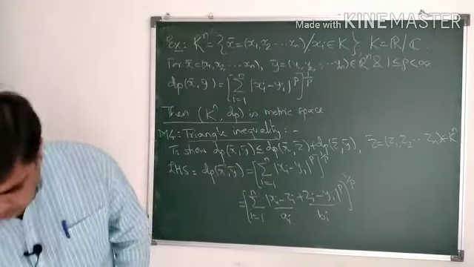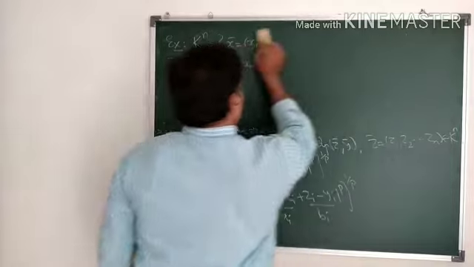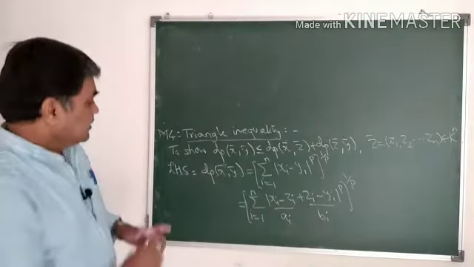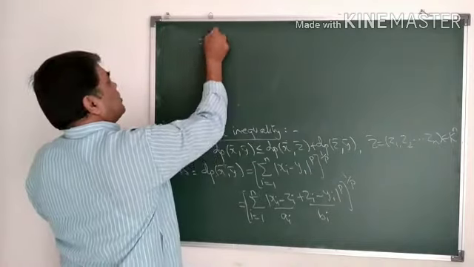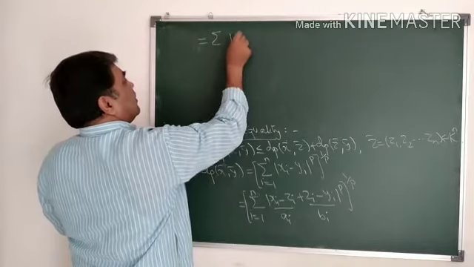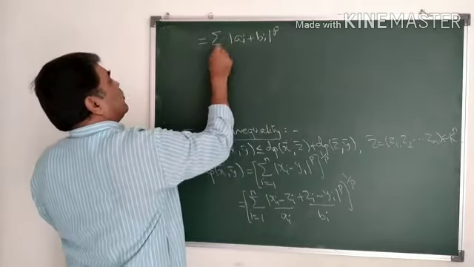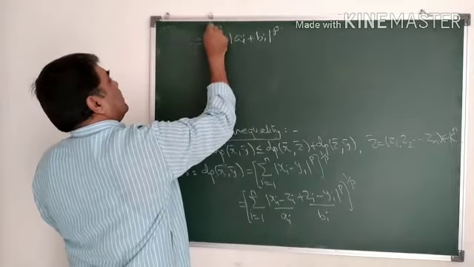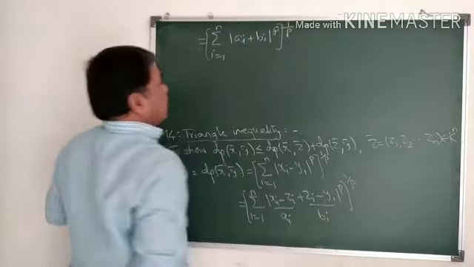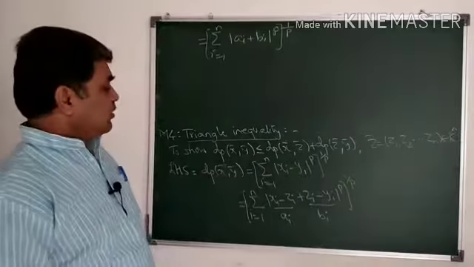Then I'll get this step as equal to summation of mod of ai plus bi raised to p, i equal to 1 to n, whole thing raised to 1 by p. Now there is Minkowski's inequality.